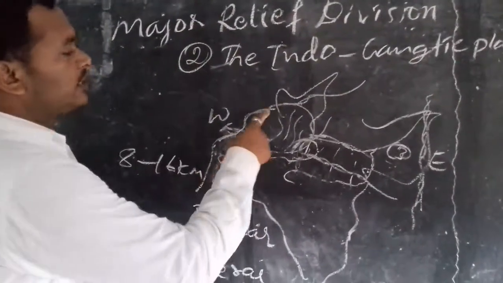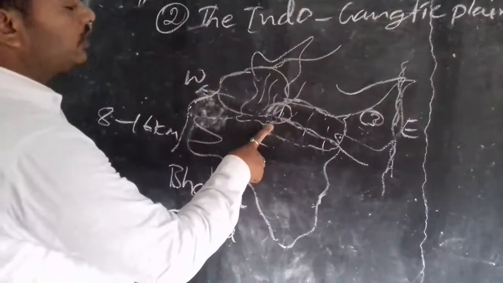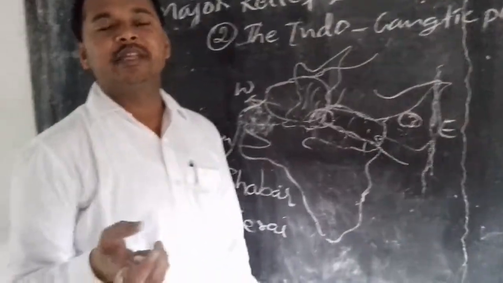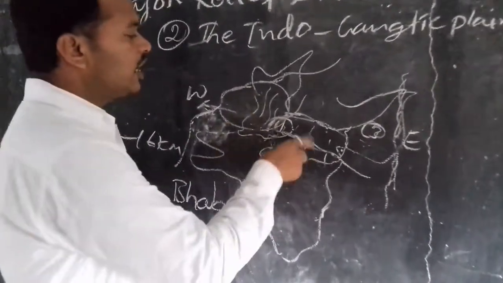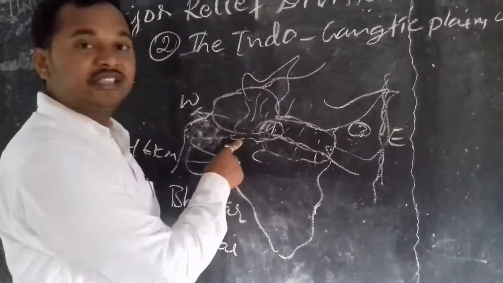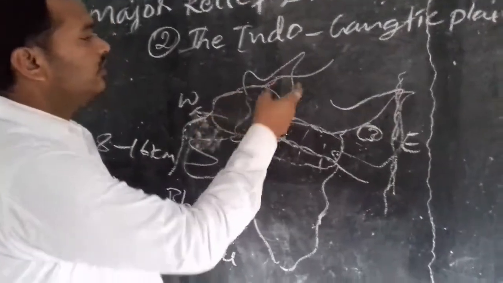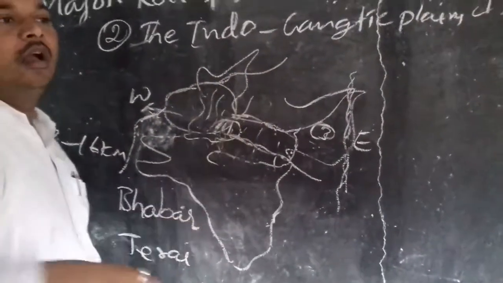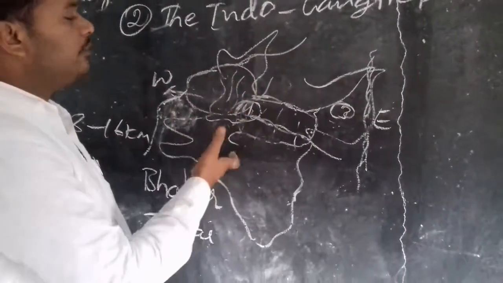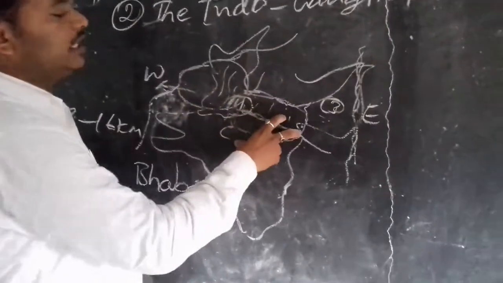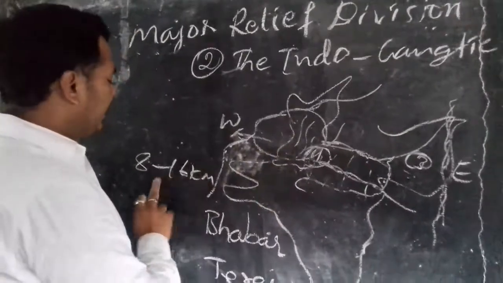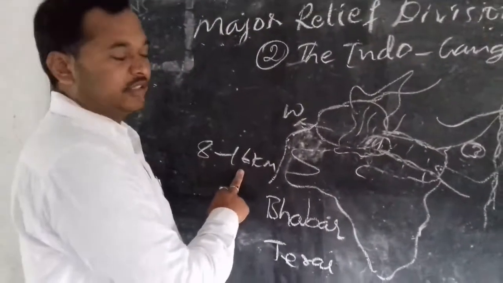See, by the river courses of the Indus, Brahmaputra and Ganga, these rivers brought dust, sediments and gravels and deposited them in the shallow areas. Once upon a time, before the formation of these plains, this area was a shallow one, and the water flowing from the Himalayas carried dust particles, sand particles, sediments and pebbles and deposited them in the shallow area, causing the formation of the plain lands. These plain lands extend from 8 kilometers to 16 kilometers.